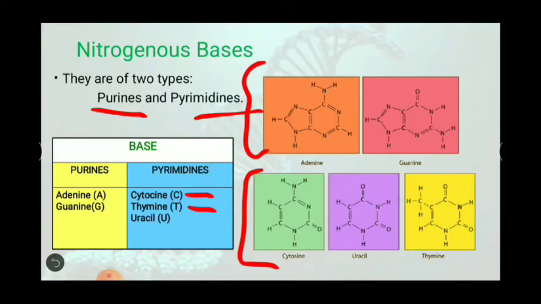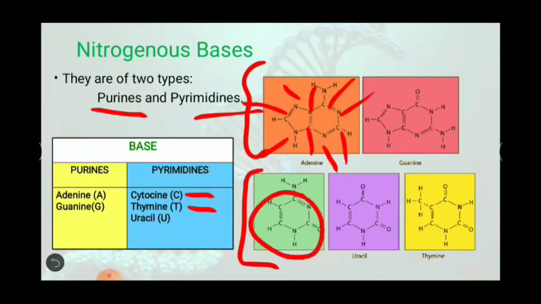You can easily see 4 nitrogen atoms, 1, 2, 3, 4. Don't count the nitrogen which is outside the ring. And carbon atoms 1, 2, 3, 4, 5. So 5 carbon and 4 nitrogen. Similarly, in pyrimidines there are 2 nitrogen and 4 carbon atoms.